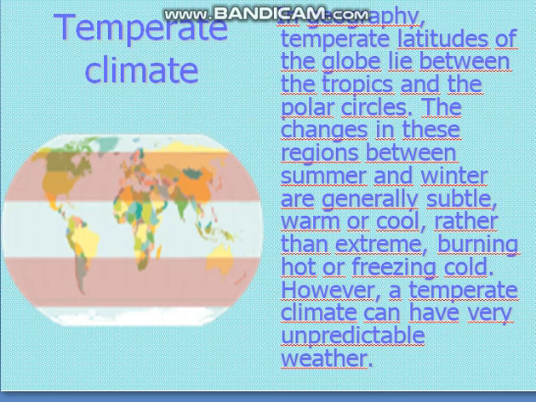In geography, temperate latitudes of the globe lie between the tropics and the polar circles. The changes in these regions between summer and winter are generally subtle, warm or cool rather than extreme, hot or freezing cold. However, a temperate climate can have very unpredictable weather.